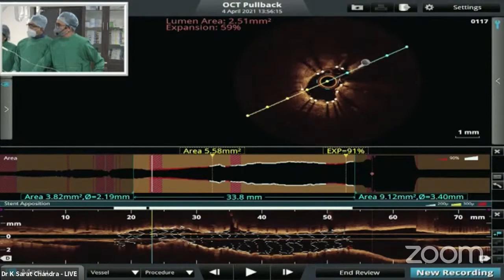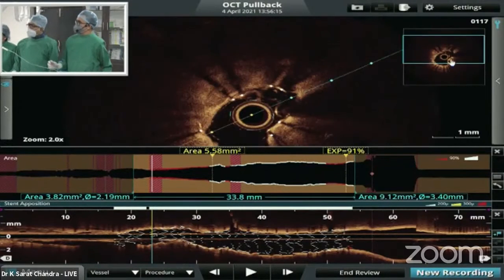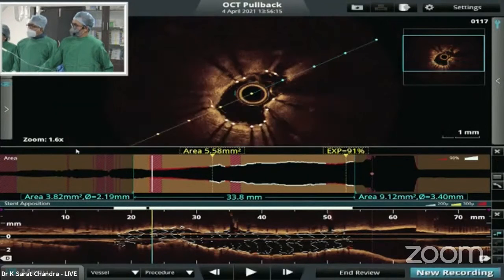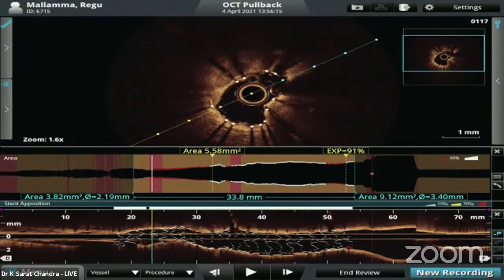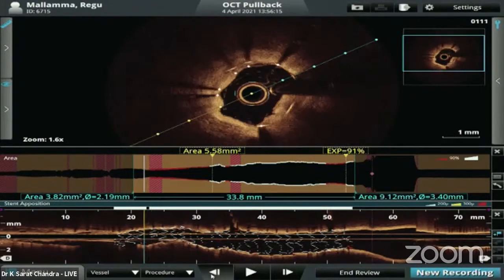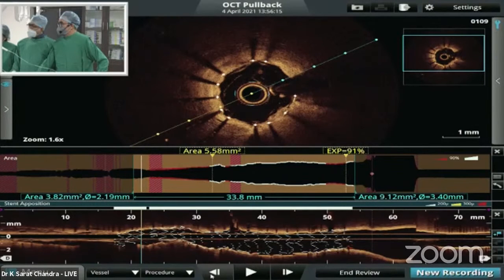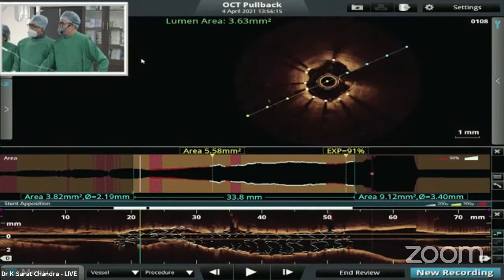But more than the shape is the area. Area is low, less than 3, almost 60%. Yeah, 50+% underexpansion. Go further distal. You can see the calcium also there. Once again here the stent has expanded.